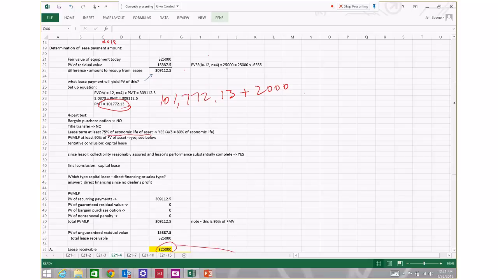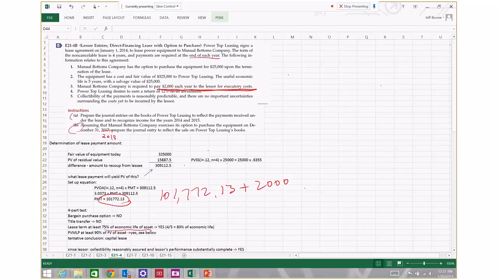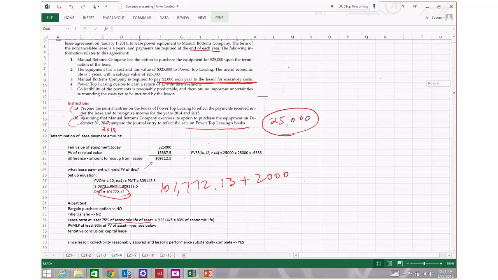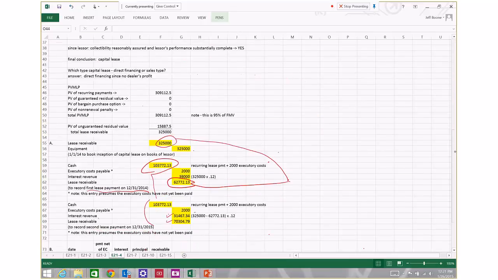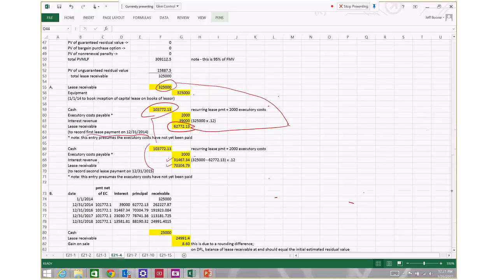So we're asked to prepare the journal entry at December 31st, 2018 to reflect the sale of that leased asset to the lessee at the stipulated purchase price of $25,000. Remember, there's a purchase option that gives the lessee the right to buy the property at the end of the lease term for $25,000.